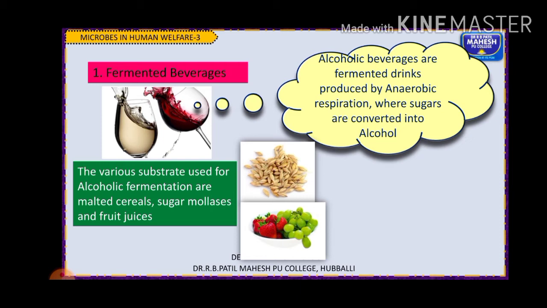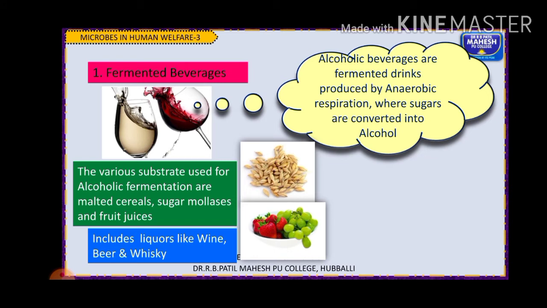Generally sugar cane is used for the purpose, and many different fruit juices are fermented to get different kinds of beverages, such as different kinds of liquors.